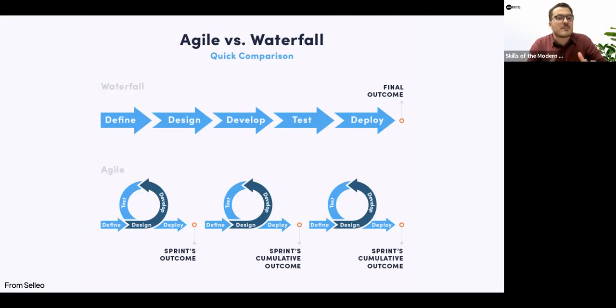It might not always be the same group in every sprint, because some of it might be more relevant to IT, some of it might be more relevant to marketing or to the executive or whoever it might be. But starting to come up with a way of structuring your process of problem solving around these short sprints to actually validate ideas, rather than committing to one giant big project and only finding out towards the end whether it's actually worked or not.